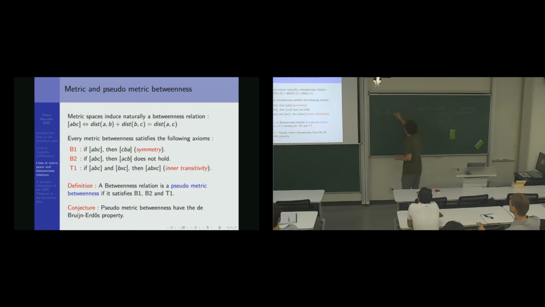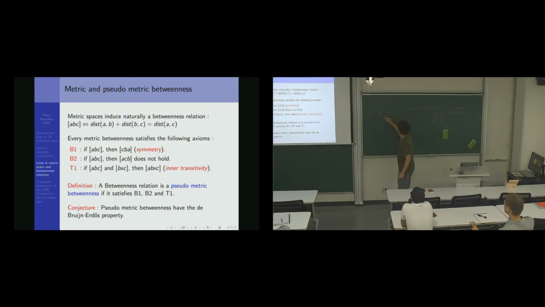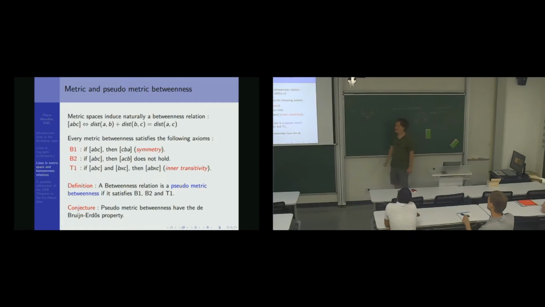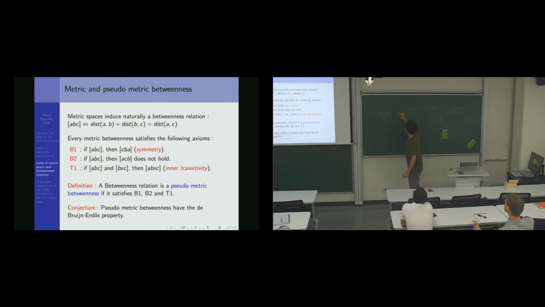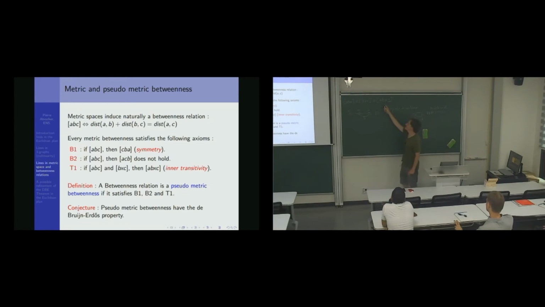So if I have A, B, C and B, X, C, so I have a shortest path from B to C going through X, then A, B, C and B, X, C imply A, B, X, C. This notation means that there is a geodesic from A to C that goes through B and X. So it means that B is between A and X, X is between A and C, etc. Okay?